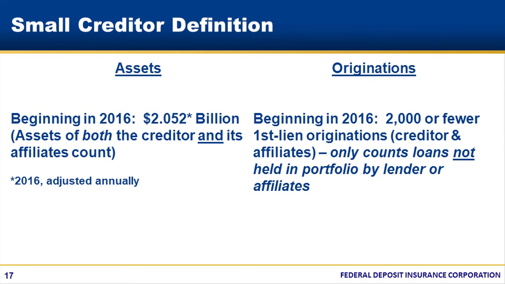In September 2015, the CFPB amended the definition of small creditor. The 2015 amendment did not affect the dollar amount of the asset threshold, but beginning in 2016, the combined assets of the creditor and its mortgage affiliates are considered, not just the creditor's assets. For purposes of this asset test, mortgage affiliates are those that regularly extend covered transactions secured by first liens, and the commentary explains that regularly extends means making more than 5 covered transactions in a calendar year.